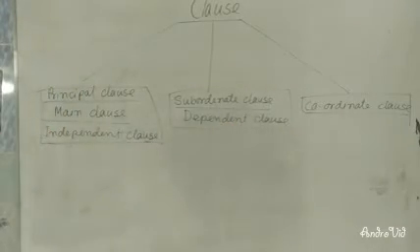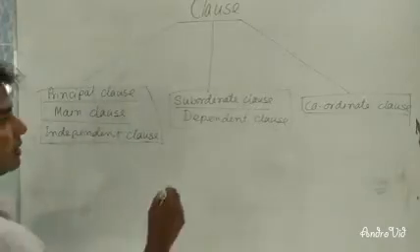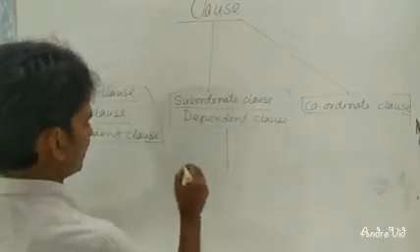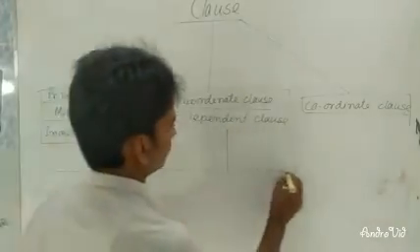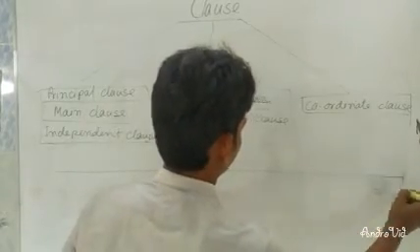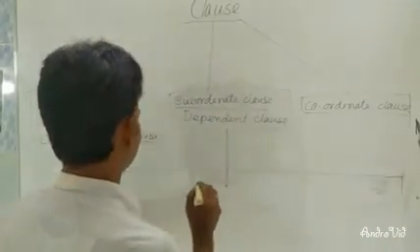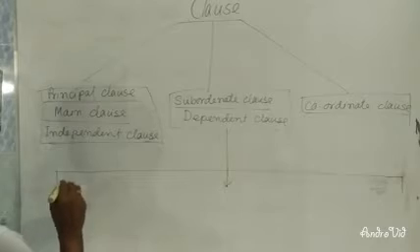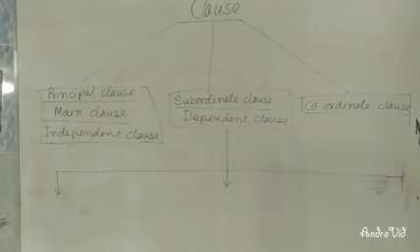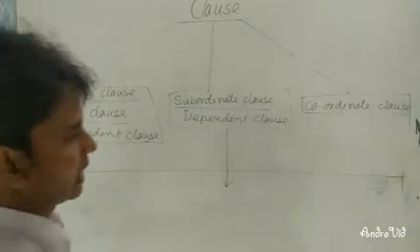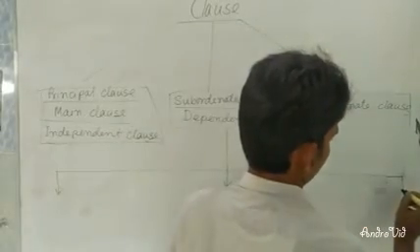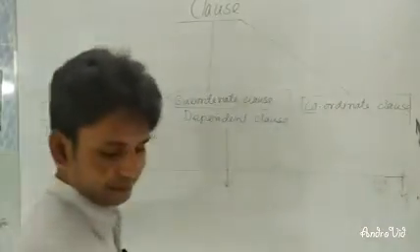You know that there are mainly three types of clauses. Now you know that subordinate clause is classified into three. Now I'm going to give you an example and discuss here.